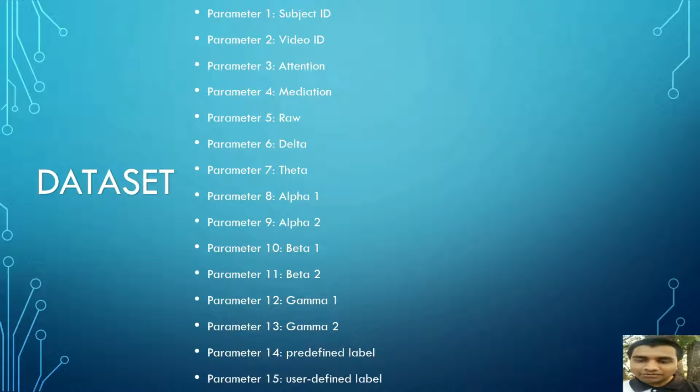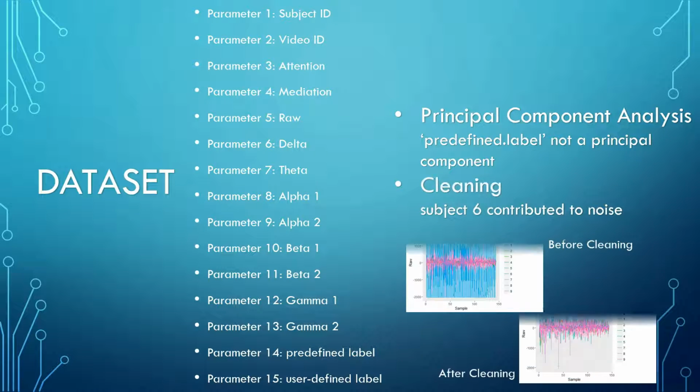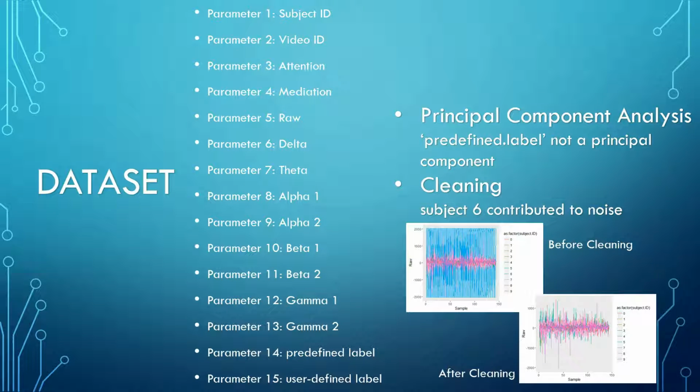The dataset was read in, and columns subject ID, video ID, and self-defined label were removed. Principal component analysis was performed on the dataset to determine the most contributing factors. Predefined label was not found to be a contributing factor, hence it was removed from the dataset while building models. Student 6 was removed from the dataset as he contributed to noise, as evident from the plot of value of raw against the value of sample for all subjects and videos.